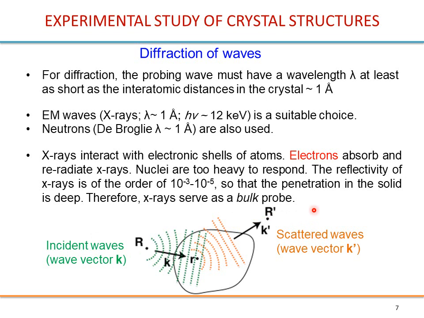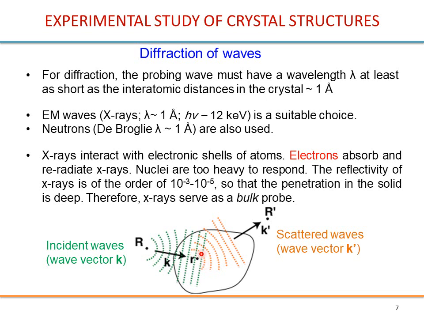So let's see here how the experiment is actually done. Usually you have an emitter, a source of electromagnetic waves. You can see here the wavefronts, constant phase surfaces. At first you may have a spherical wave if this is a point source, but very far from this emitter, the wavefronts will look like planes. So we can say we have plane waves incident on the sample.